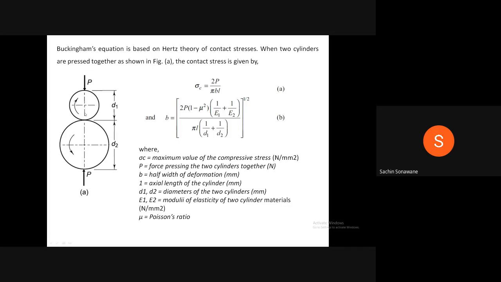What has Buckingham considered? Buckingham has considered two gears as two cylinders of diameter D1 and D2, and when the two gears are in contact with each other, the force P is acting on both cylinders so that these two gears or two cylinders will remain in contact with each other.